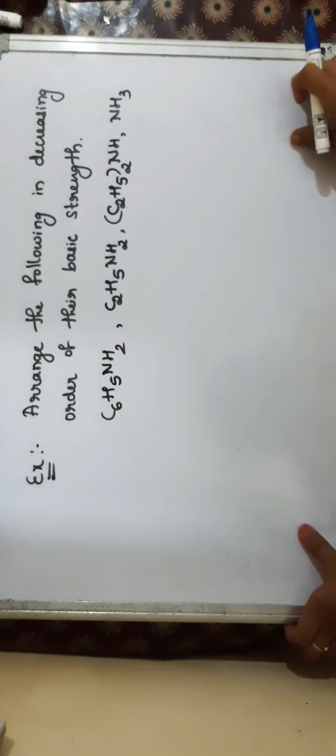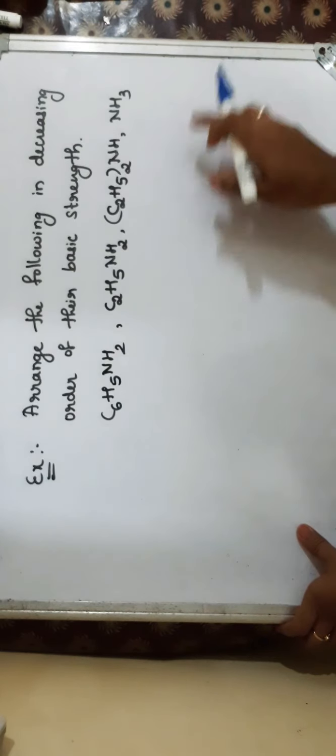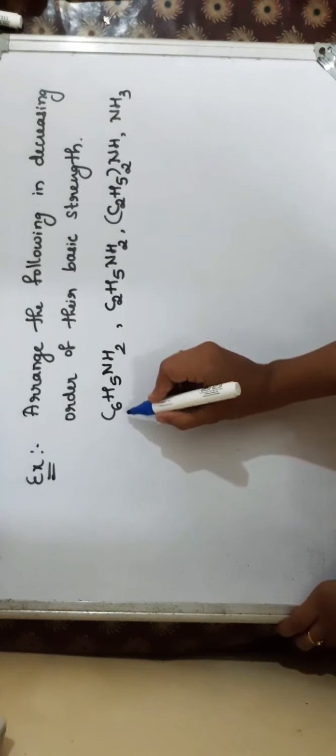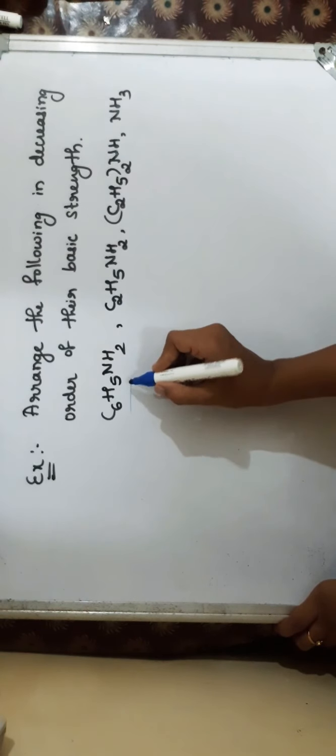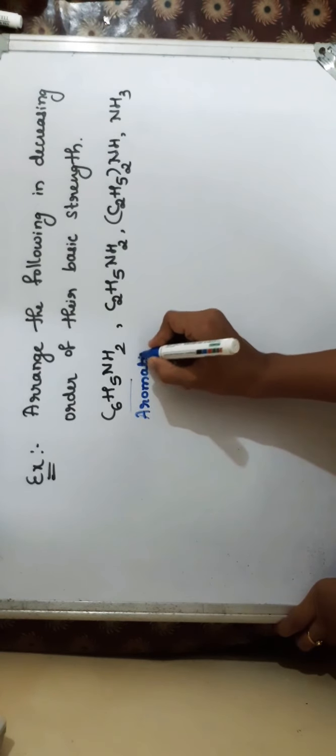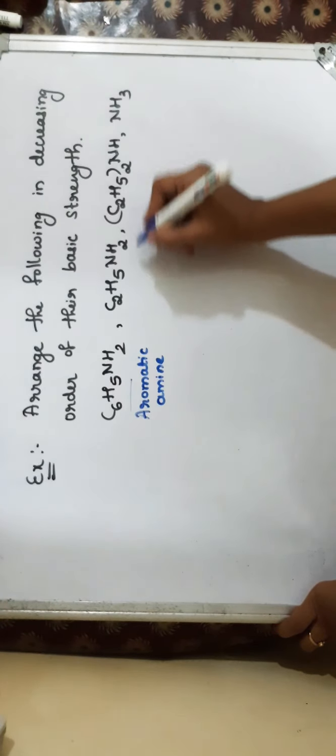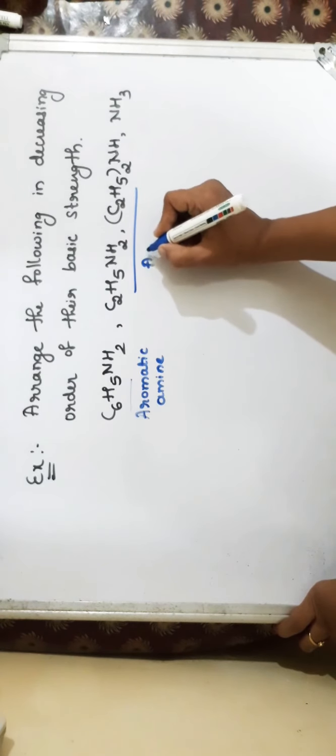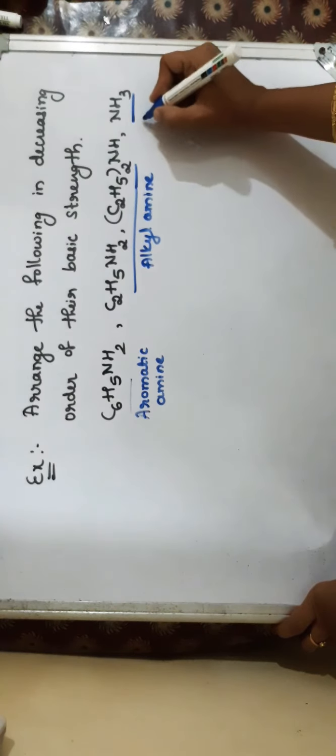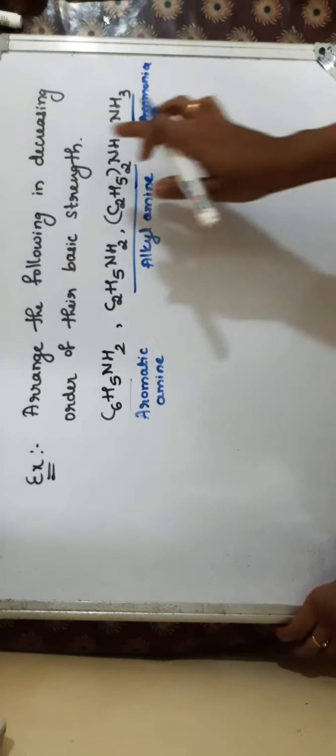Let us solve one example here. Arrange the following in decreasing order of their basic strength. So these are the given compounds. You observe that C6H5NH2, C6H5 means it is an aromatic amine, right? Aryl amine. C2H5NH2, (C2H5)2NH, these are aliphatic amines or alkyl amines. And here we have ammonia. Correct. So we have to arrange them in the decreasing order.